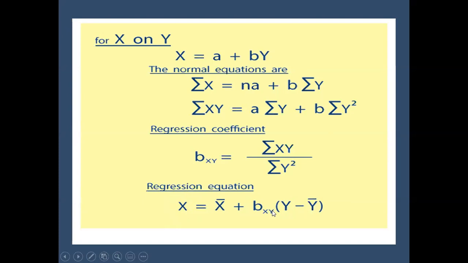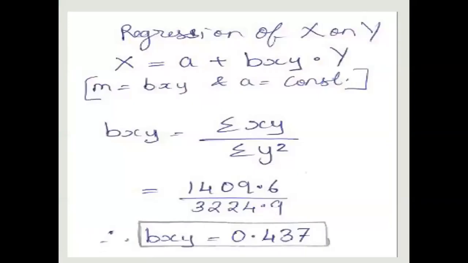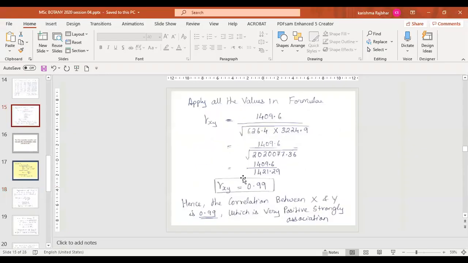Now we will calculate our sum. So we can say regression is of x on y. So the term is x equals a plus bxy, where m is your bxy, meaning the regression coefficient which has been calculated, this term for xy.